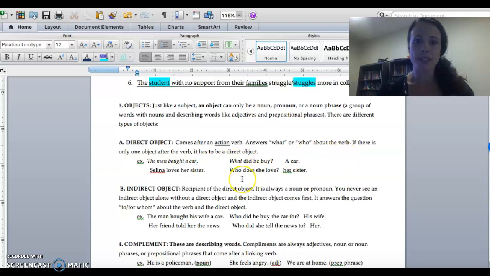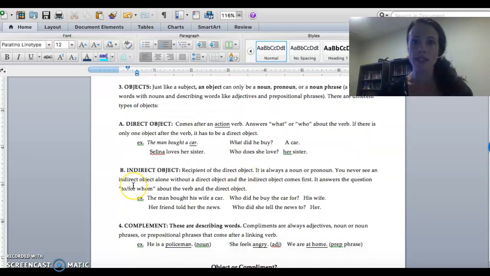The other kind of object is indirect. This only happens as a pair. You never find an indirect object alone. It will always be with a direct object, and it's always in the same order. Indirect first, and then direct. Okay? An indirect object is the recipient of the direct object. It's who is receiving the thing, many times. Okay? It's always a noun or pronoun. Objects are always nouns and pronouns.